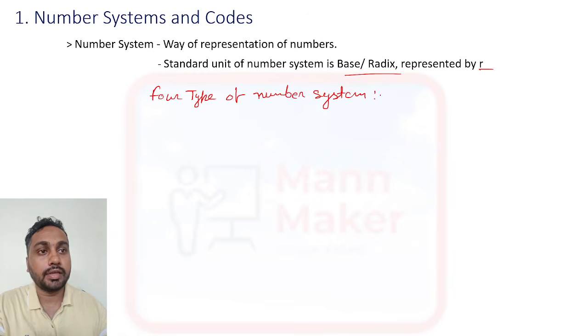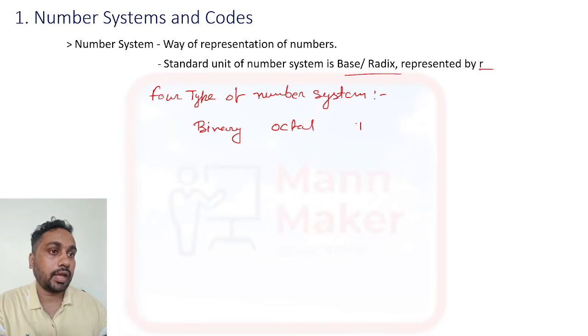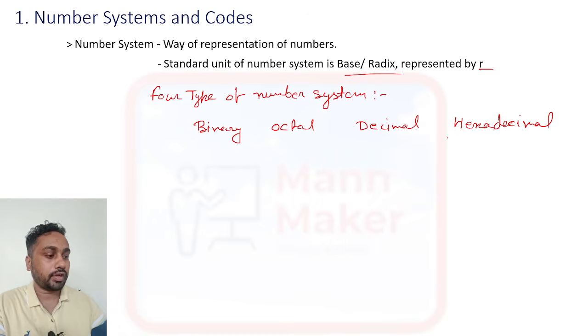The first one is binary, then we have octal, then we have decimal, and we have hexadecimal. Okay, so we have four number systems.